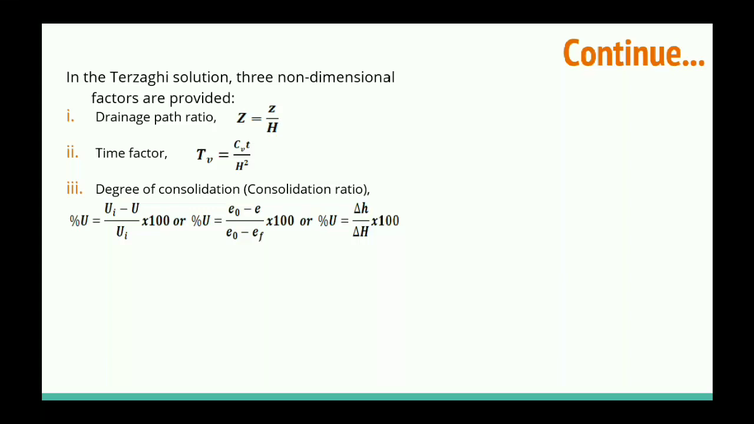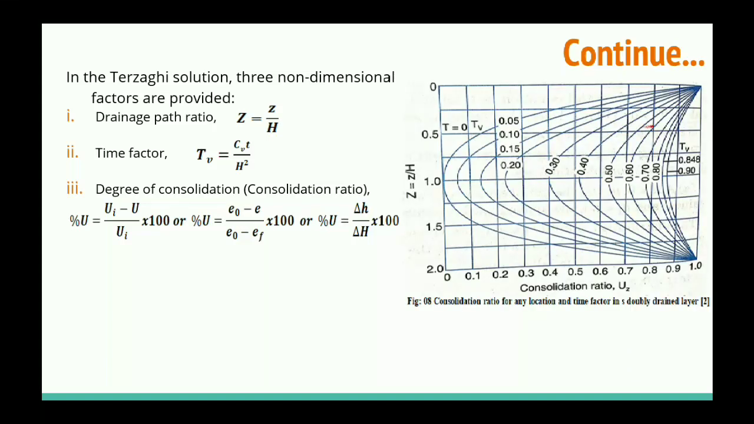And degree of consolidation can be calculated in terms of settlement, that is small delta h divided by capital delta H into 100, where capital delta H is the total settlement and small delta h is the settlement at a certain time. And this relation we can get from this figure, where Uz shows the degree of consolidation in terms of fraction.